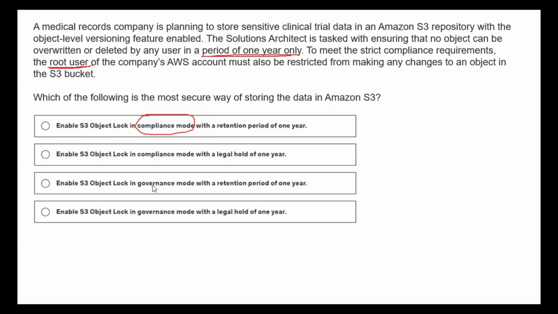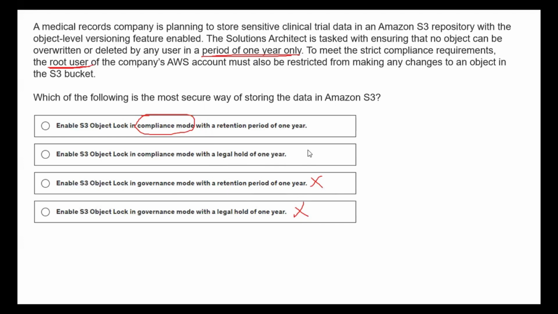So definitely governance mode will give permissions for the root user to edit the objects within the bucket or delete it with the bucket. But if you enable compliance mode, even the root user will not have permissions. So we can straight away neglect these choices 3 and 4. Now the answer should be either choice 1 or choice 2.